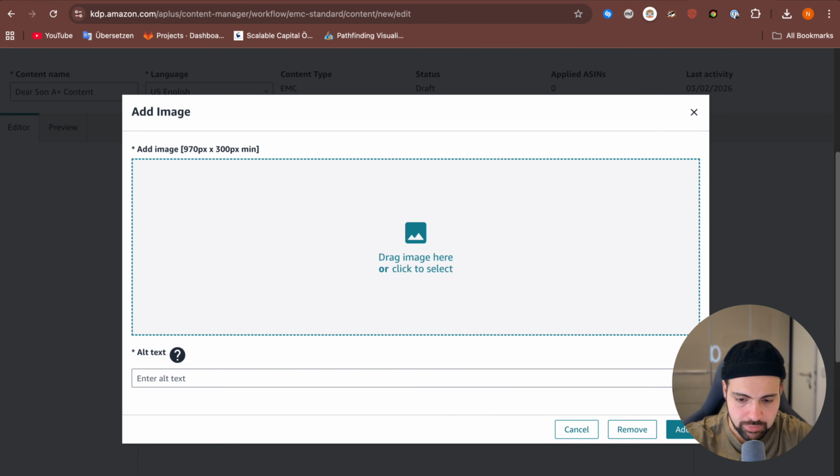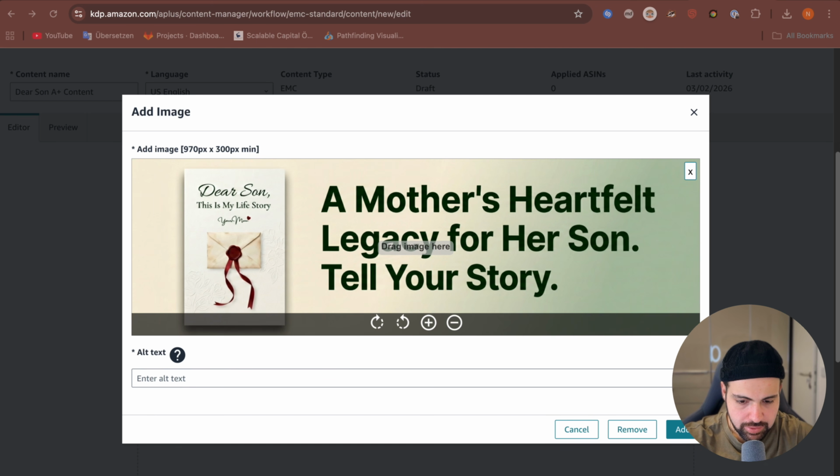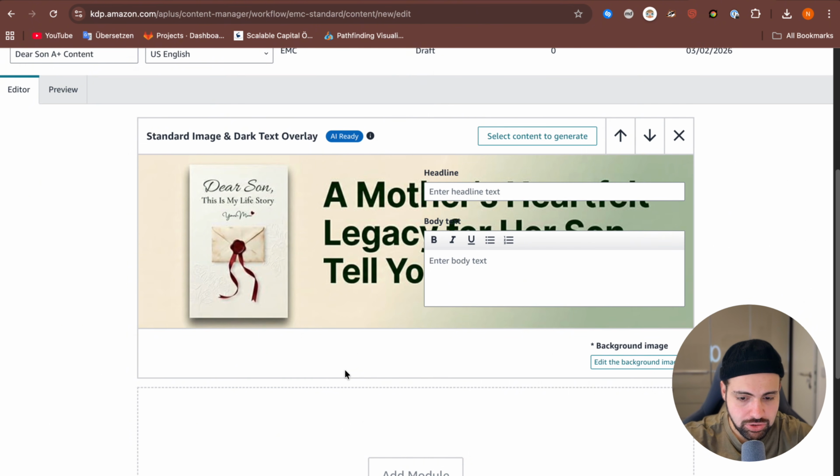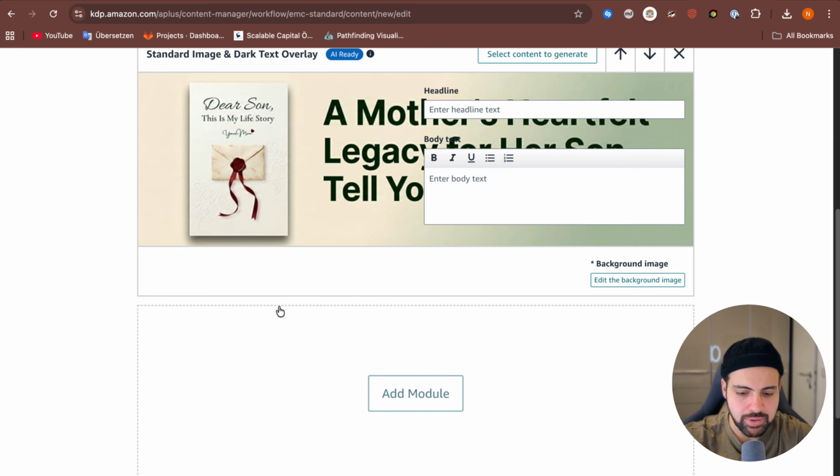So now let's add the first image. Okay, here you see we have uploaded the first image. Let's also add alt text. I will only type in first. Voila, the first image is added. And as I said, if you leave these input fields empty, your image will not have a text overlay on top of it. Now I will repeat this process 3 times, add the other images, and I will see you in a bit.